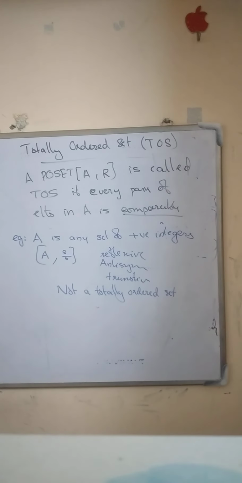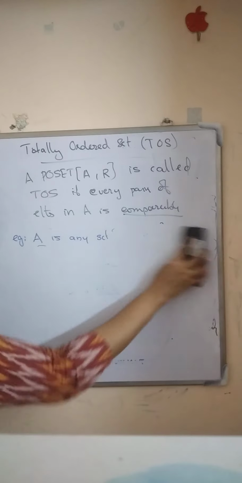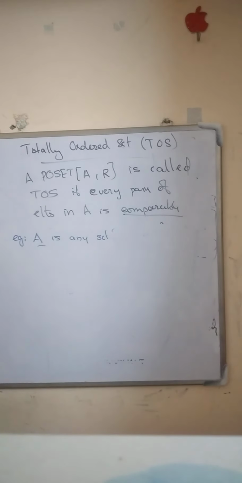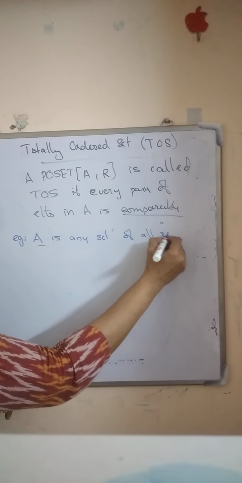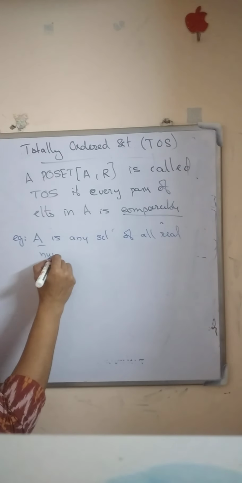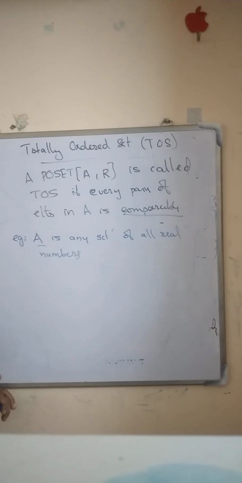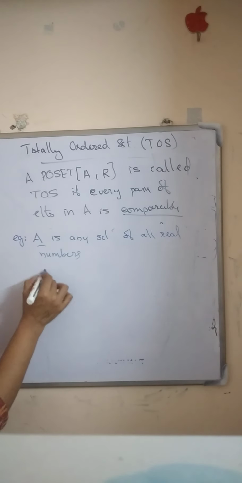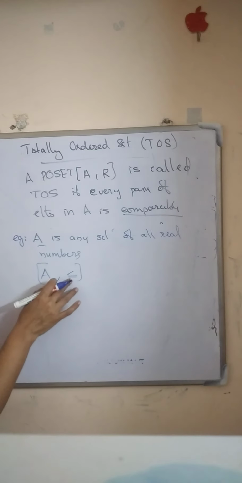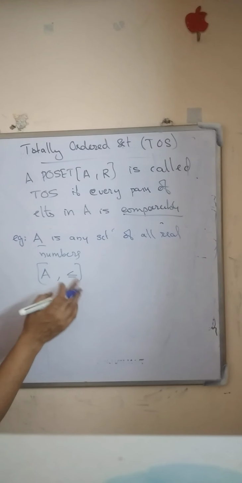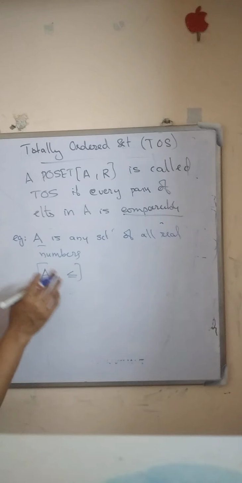Okay. Also consider another example. Let A be the set of all real numbers, and consider the relation less than or equal to. Set A under the relation less than or equal to is reflexive, antisymmetric and transitive, therefore it is a partially ordered set.